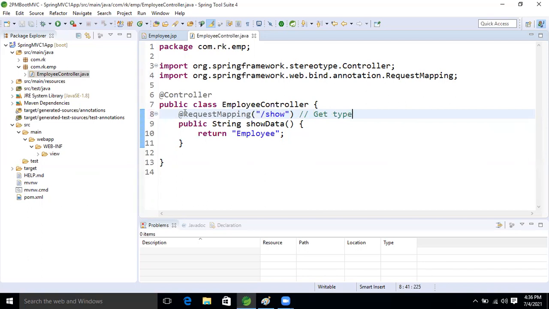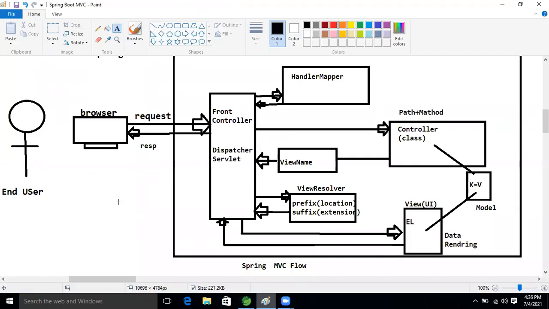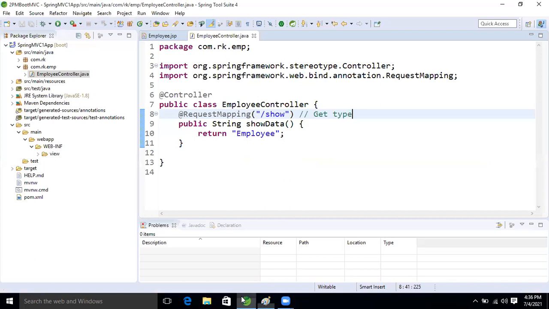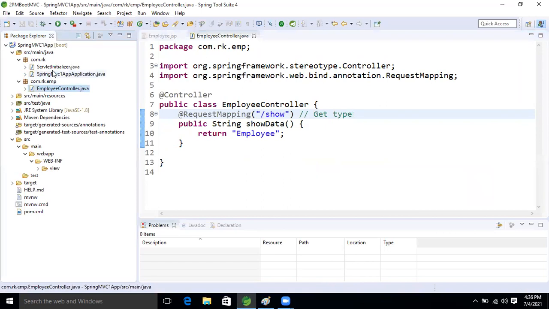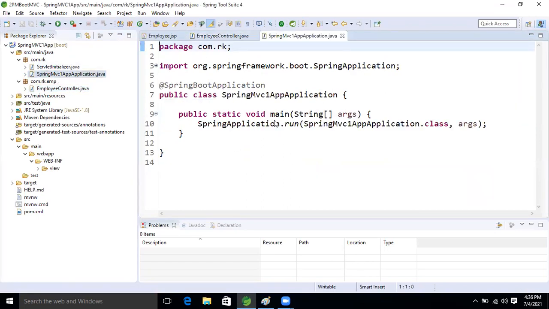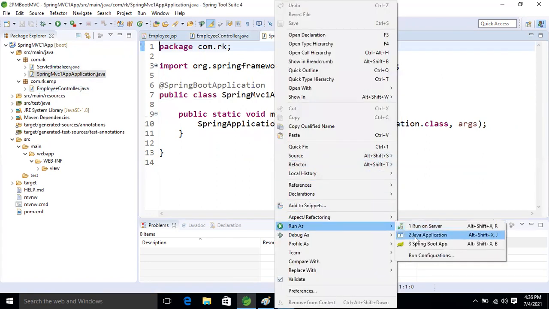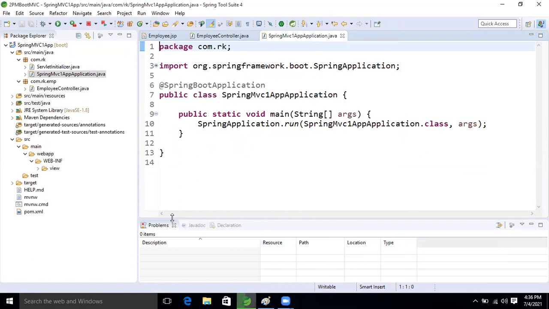But one problem is there. Come here now, guys. First I will run the application, then I will show the problem. So here, right click and run, Spring Boot application.